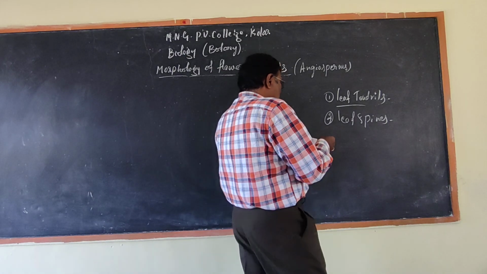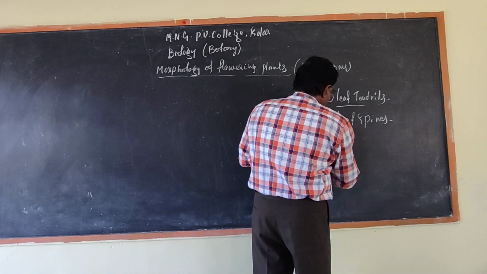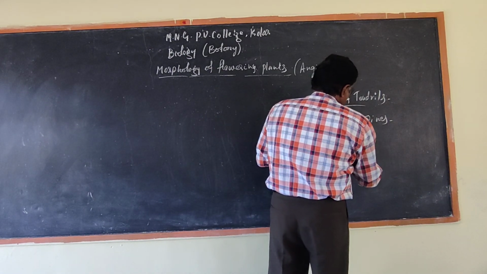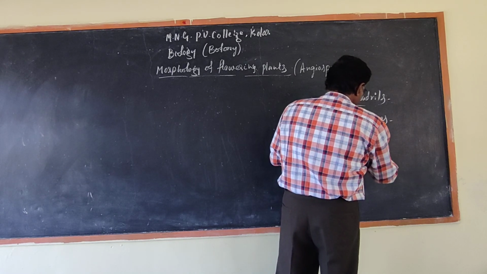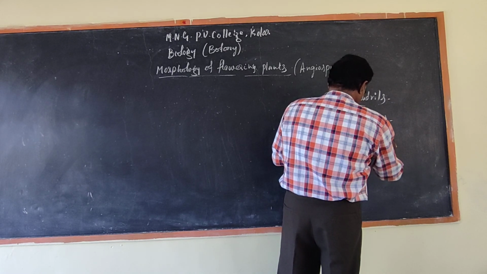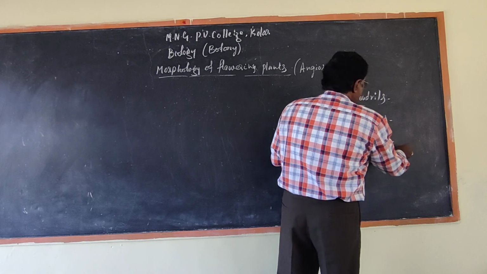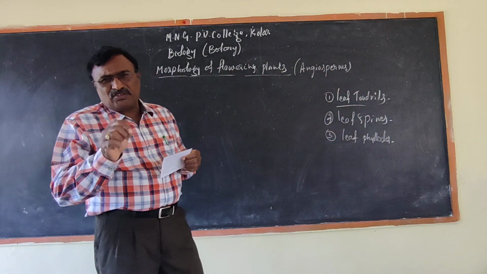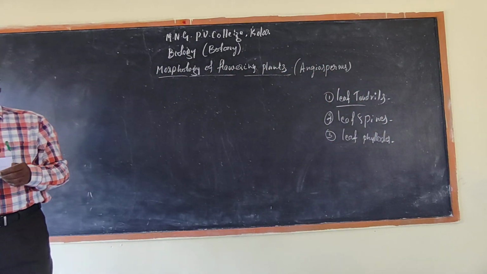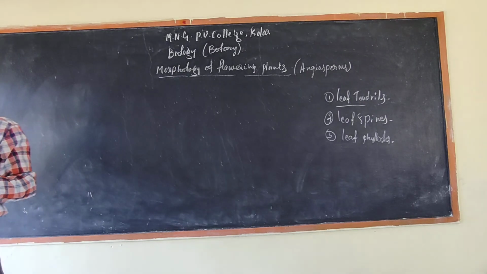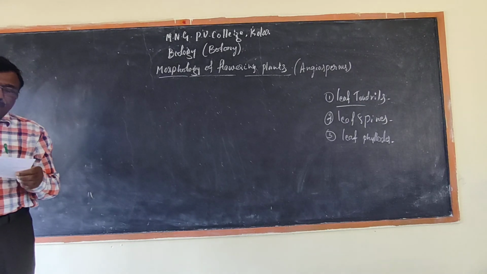Next, phylloids. The third one is leaf phylloids. These three will be very important. These are modifications of the leaf that I explained in the last class.